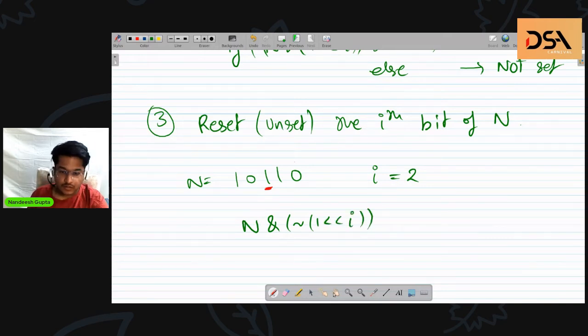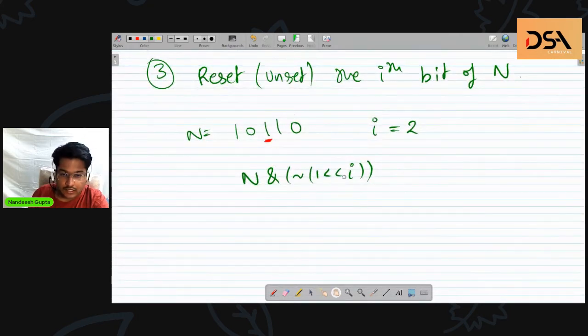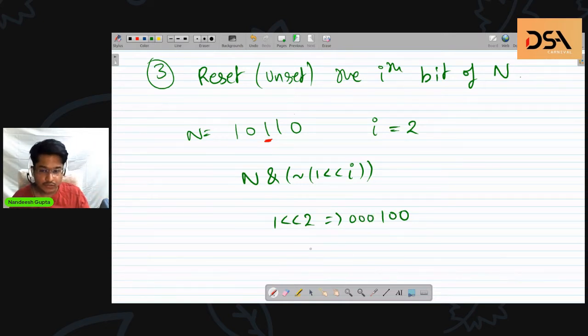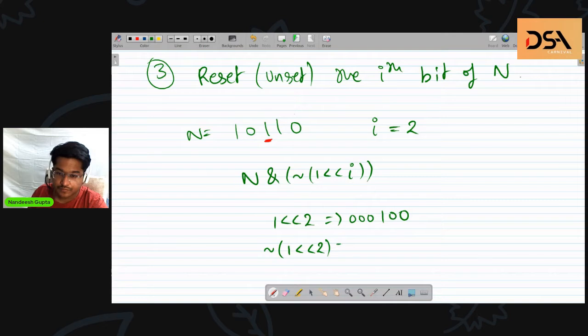So how does this work? Let's first analyze what this one left shift i is, and after doing the left shift, we are flipping the bits of each and every digit. So one left shift 2 is equal to this. And when I flip all of the digits, remember there are zeros appended to the left after the most significant bit. So after I do this one left shift 2, I get 111 and maybe more at the left, 0 at the ith position, and then again 1 1.